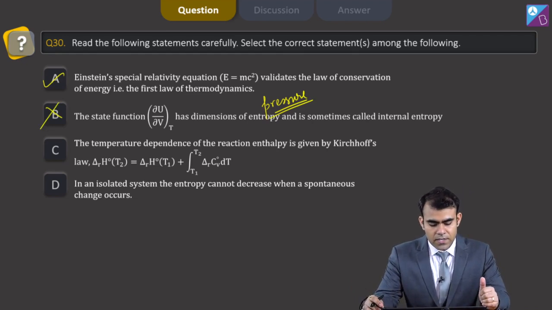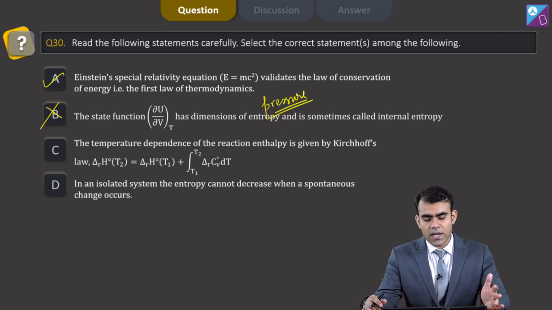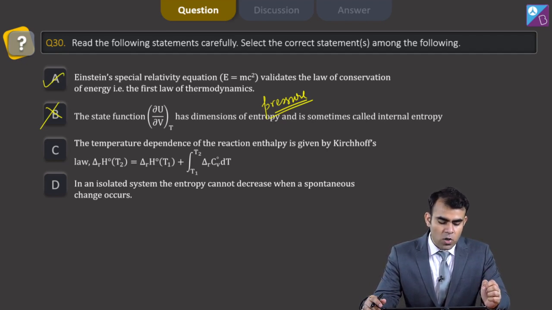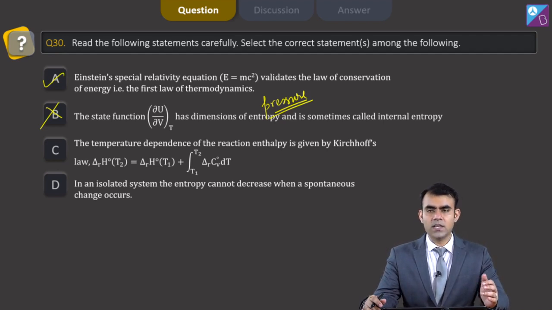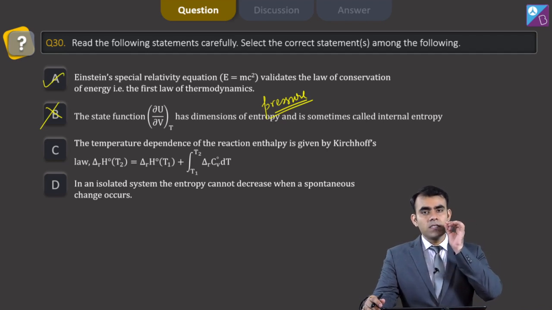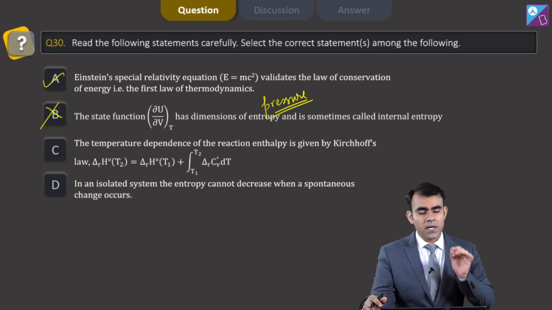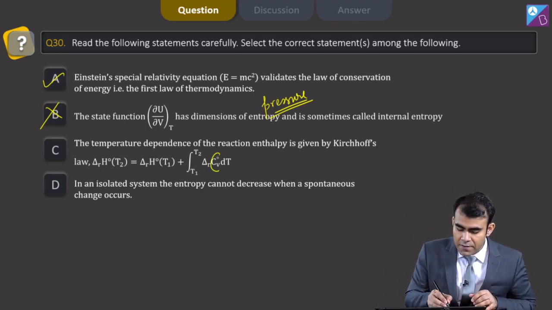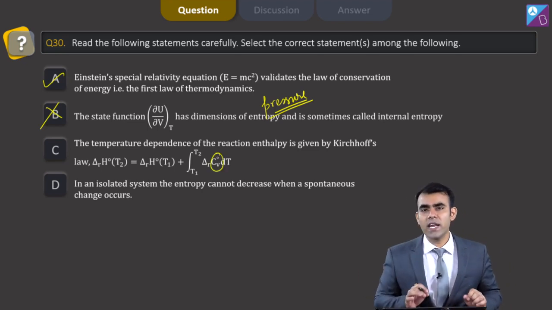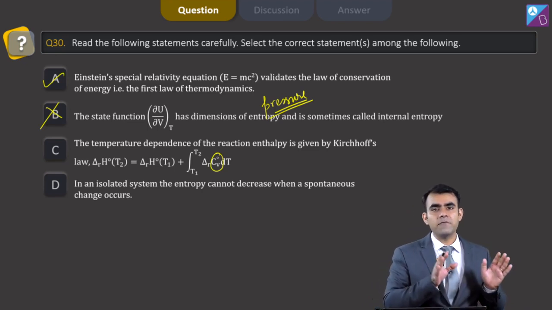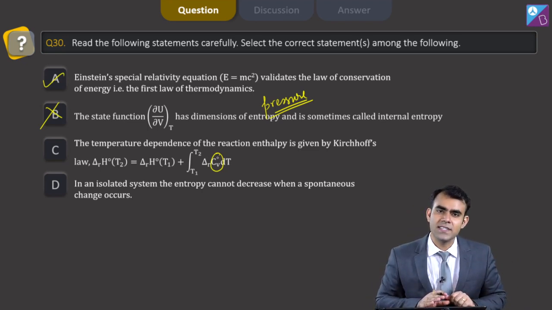The third statement says the temperature dependence of the reaction enthalpy is given by Kirchhoff's law, which is delta R H naught T2 equals delta R H naught T1 plus integral T1 to T2 delta R CV naught dT. See, there is a high possibility that you mark this statement as correct, but here we have CV, and we know in Kirchhoff equation we have Cp, not CV.